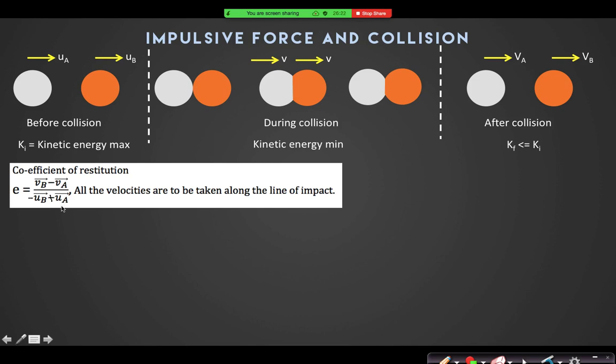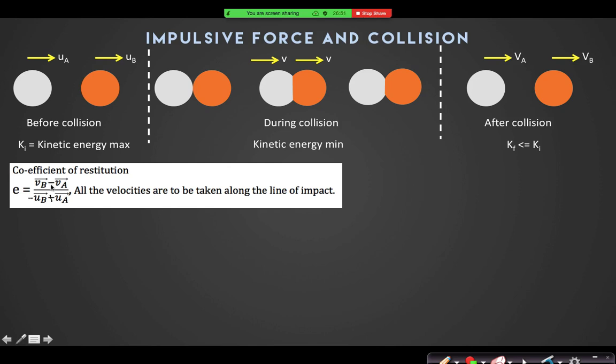Yes or no? Sir, between UB and UA, is that a plus sign? UA minus UB, yes. Plus UA minus UB. So why have I written that? Because when they separate, VB is greater than VA, but when they are approaching, UA is greater than UB. Yes or no? Yes, sir. That is why, in order to make E always positive, since E cannot be negative, I have written the formula like this.